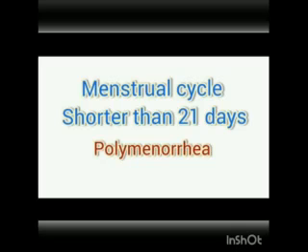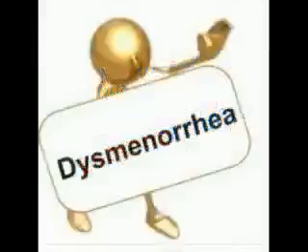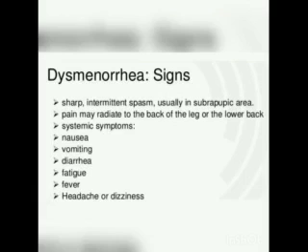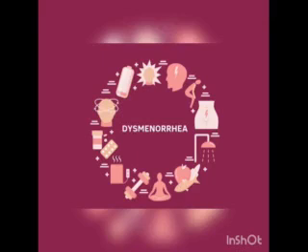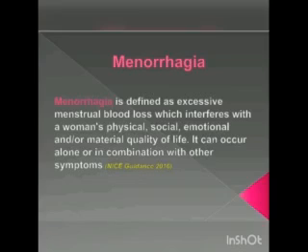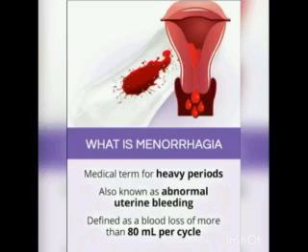Second one is the polymenorrhea. It is used to describe a menstrual cycle that is shorter than 21 days. Normally, the menstrual cycle is about 28 to 29 days, but in polymenorrhea, it is shorter than 21 days. Next one is the dysmenorrhea. Pain associated with menstruation is called as dysmenorrhea. It is also divided into two, primary dysmenorrhea and secondary dysmenorrhea. Next is the menorrhagia. Heavy and prolonged menstrual period that disrupts the woman's normal activities is called as menorrhagia.